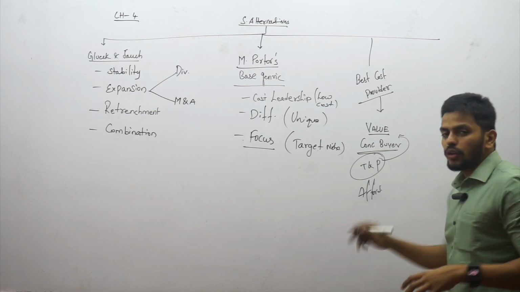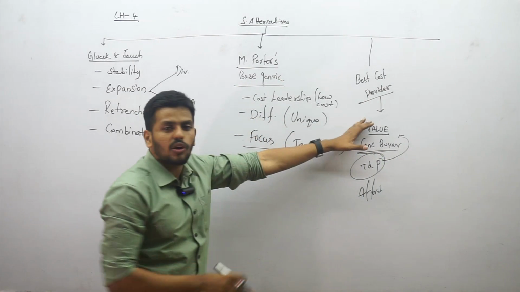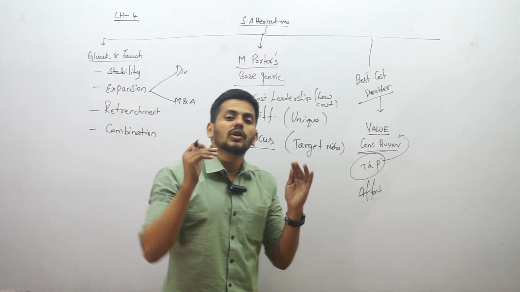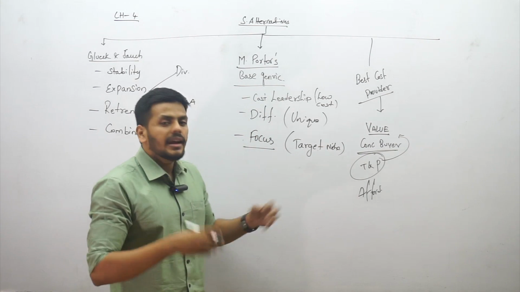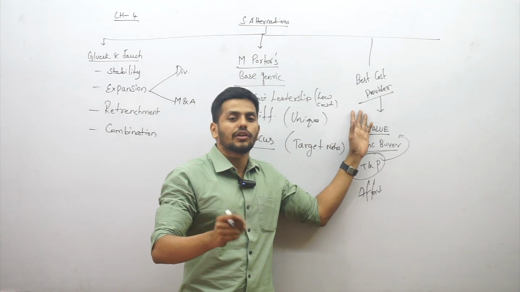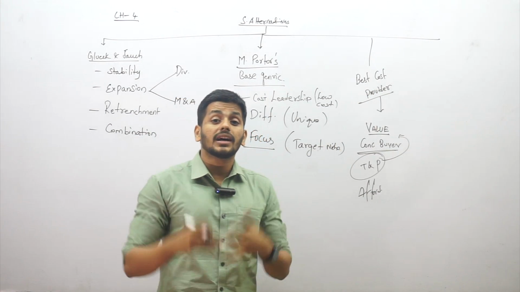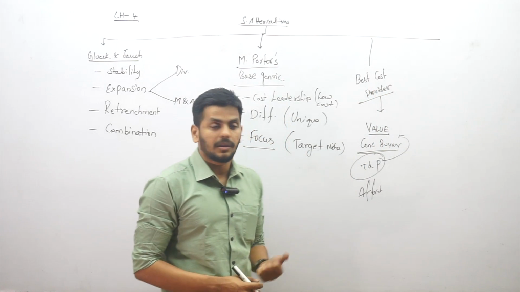If you look at the table given down there, you will have still these 3 things, and of course the best cost provider to talk about value consciousness. How important is value for him? He is ready to pay any amount, but he needs value in that. He is not talking about low cost, he is not talking about high cost, he is talking about the best cost. What do you mean by best cost? Whichever gives him that value will become the best cost.